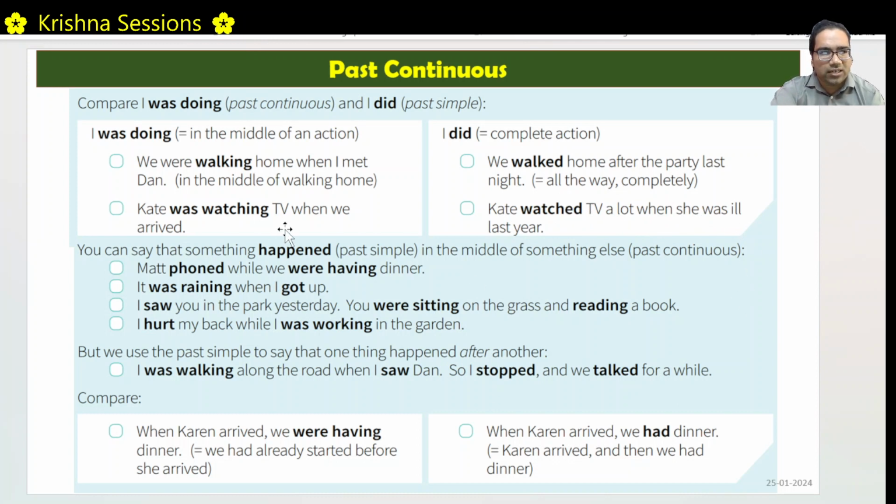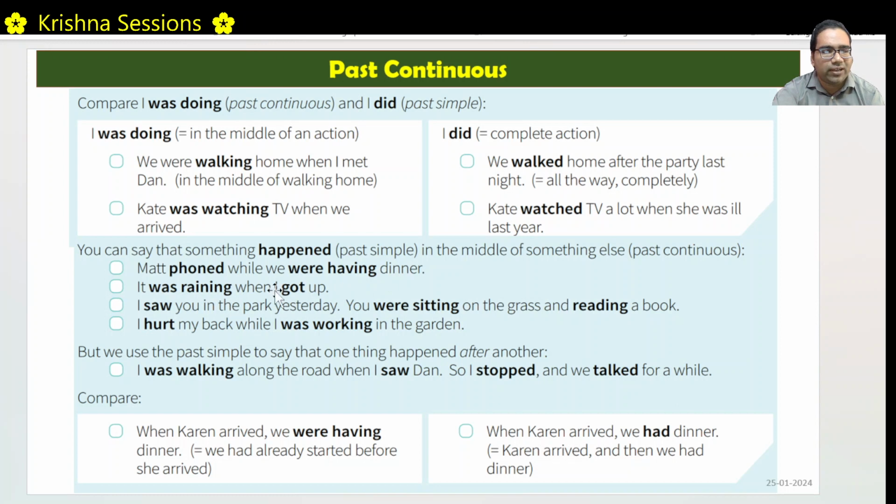Okay. We generally use some action which is completed in the middle of some other action. The middle of some other action we use in past continuous. The completed action we use in simple past. Let us look at these examples. Matt phoned while we were having dinner. We were having dinner is a continuous action. In the middle of this, Matt phoned. Right, we were having dinner between so and so time, and in the middle of that, Matt phoned. So that's why Matt phoned is in simple past. While we were having dinner is in past continuous.